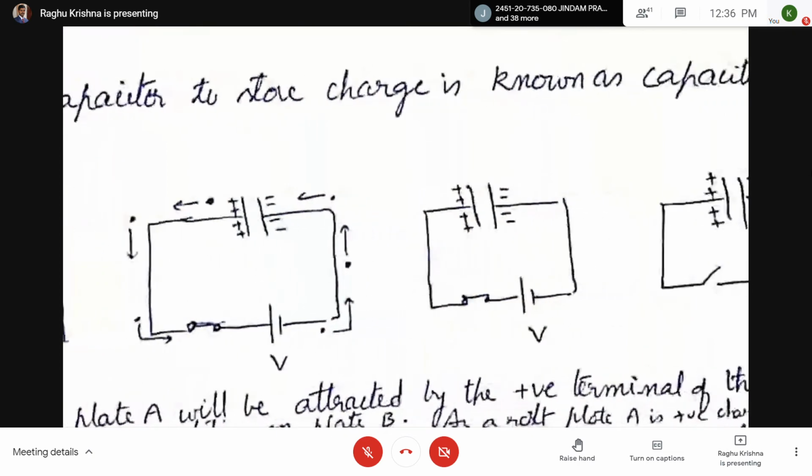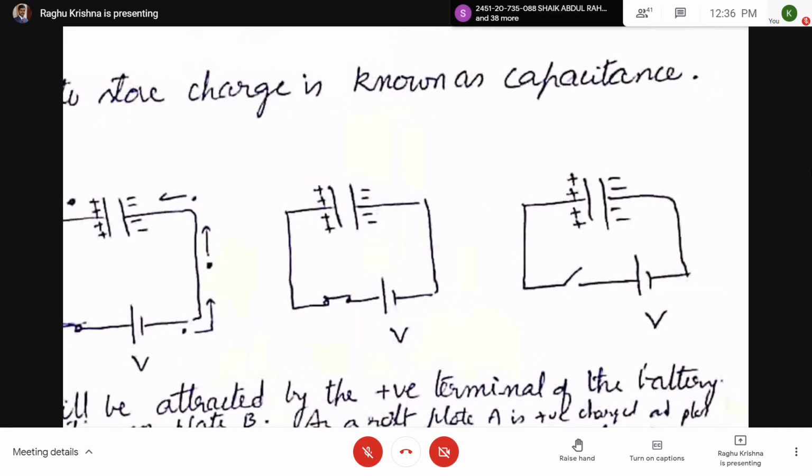Now once the electrons move and the capacitor gets fully charged, the electrons will stop moving. In the third diagram, you can see there is no flow of electrons. So here, the capacitor has charged to the maximum value. Next, in the fourth one, even if the switch is open, the charges will remain on the surfaces of the capacitor. So one plate will be positively charged and another plate is negatively charged.